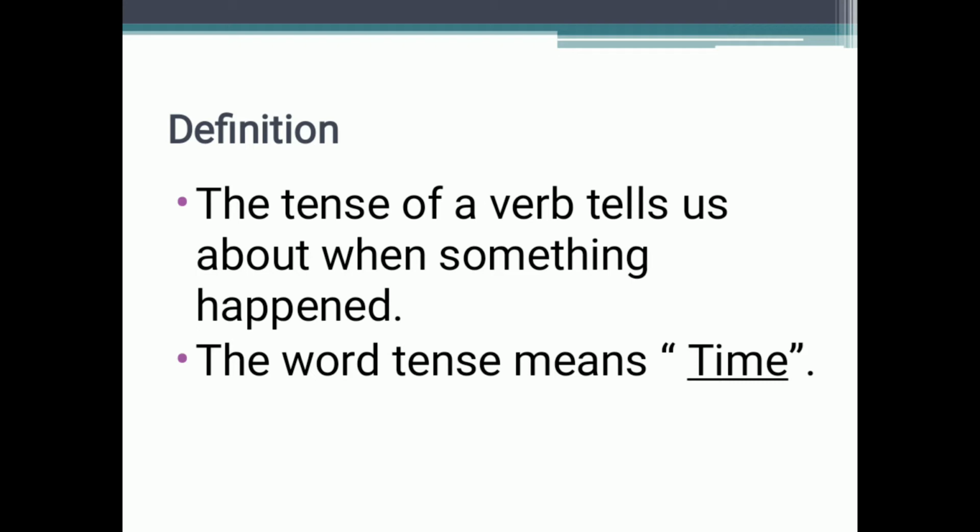For example, I completed my work yesterday. You are completing your work right now, and she will complete her work tomorrow. That means I am telling about the work: somebody completed it, somebody is completing it, and somebody will complete it. That means I am telling about the time when the work will be completed or when the work was completed. So when something tells us about when some particular thing happened, that is called a tense. So it basically means time.